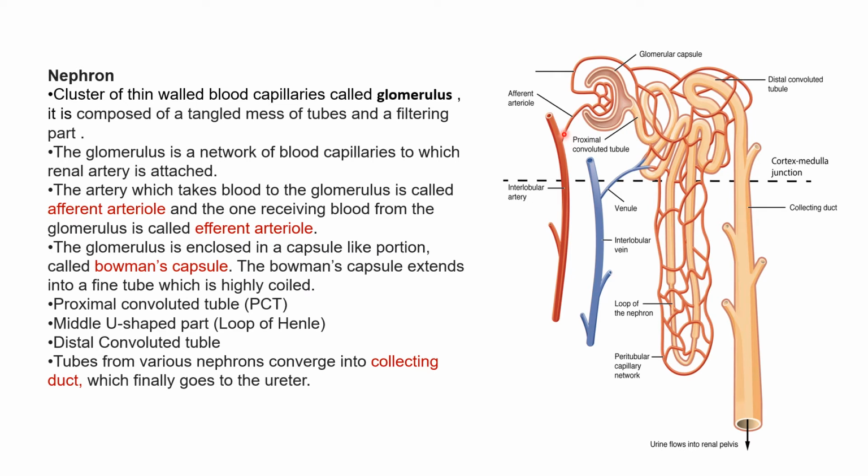Blood, when it comes out from afferent arteriole, is under a great pressure, right? It is under a great pressure because afferent arteriole is a little thinner in diameter as compared to efferent arteriole. Efferent are thicker and afferent are thinner in diameter, right? So there is a pressure developed over here. Due to the pressure developed over here, blood filters out.